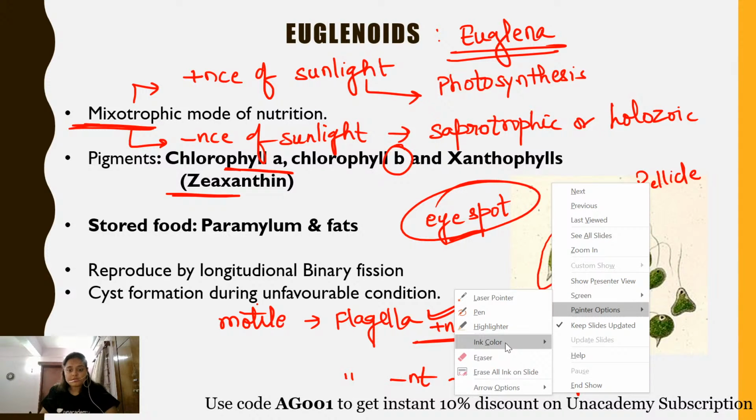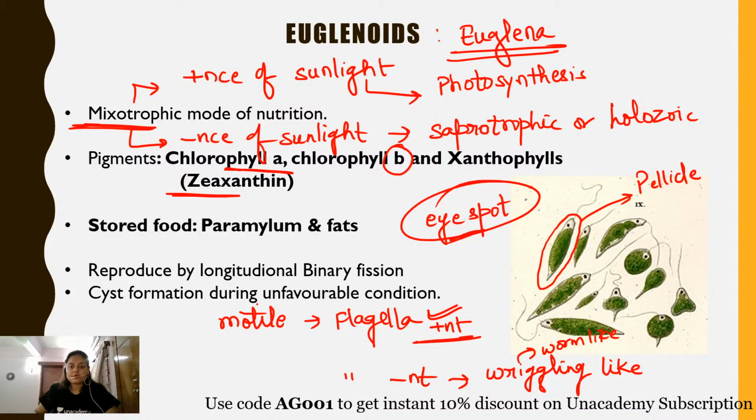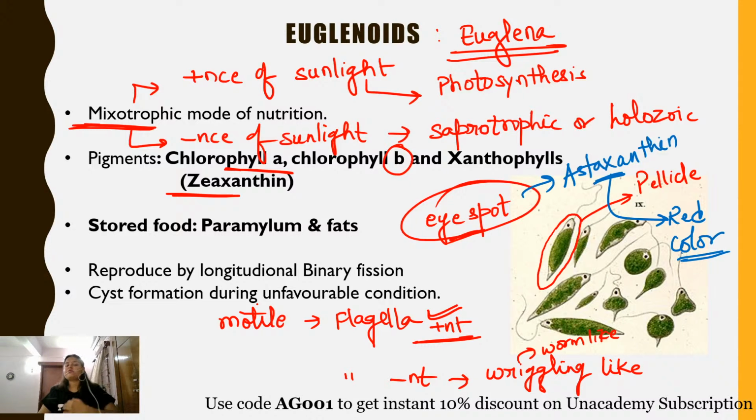This astaxanthin is involved in the protection of the eye spot. So it protects the euglenoids from very intense solar radiations. Astaxanthin is red in color, and it protects the euglenoids from very intense solar radiations.